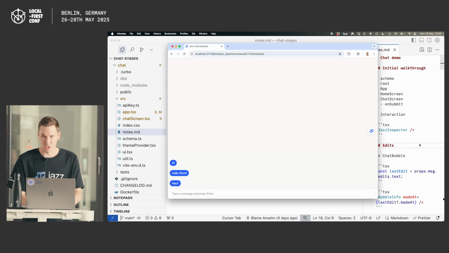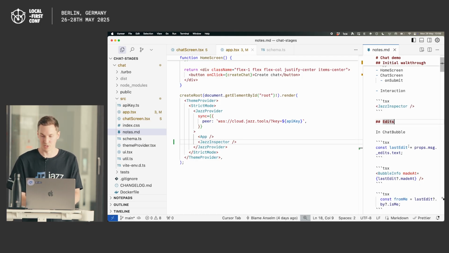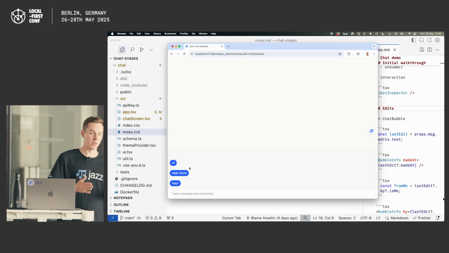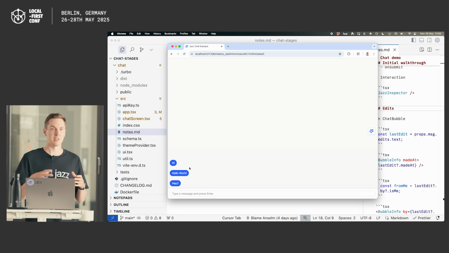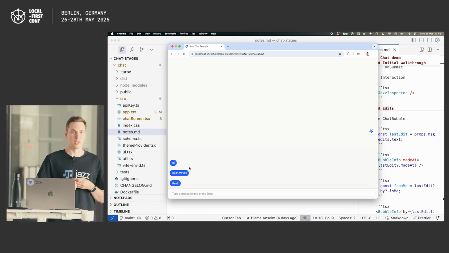Right now, there's not much going on. I'd say let's start adding some typical features that you would expect from a Jazz app. For example, we would like to know when each message was posted, right? Again, in your traditional stack, you would probably add a created-at column to your database and make sure you remember to set that every time you create a message.